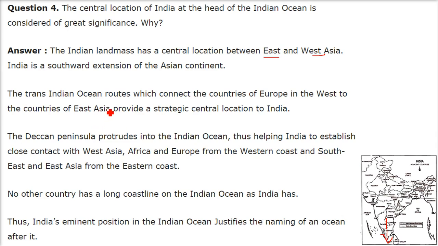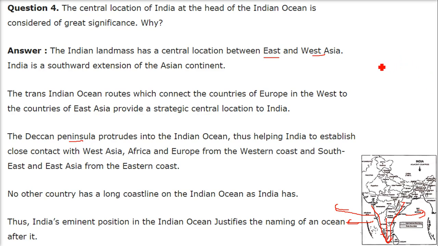The trans-Indian Ocean routes, which connect the countries in Europe in the west to the countries of East Asia, provide a strategic central location to India. The Deccan Peninsula protrudes. This is the Deccan Peninsula.